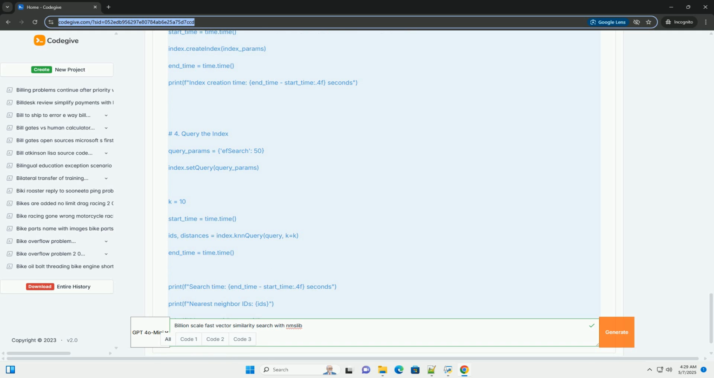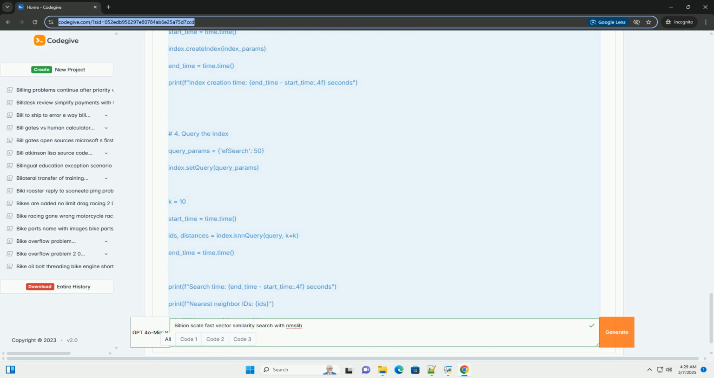4. Query the index. index.setQueryTimeParams(query_params), we set query time parameters. efSearch, controls the search effort. Higher values typically lead to better accuracy but longer search time. A common starting point is 50 to 200.